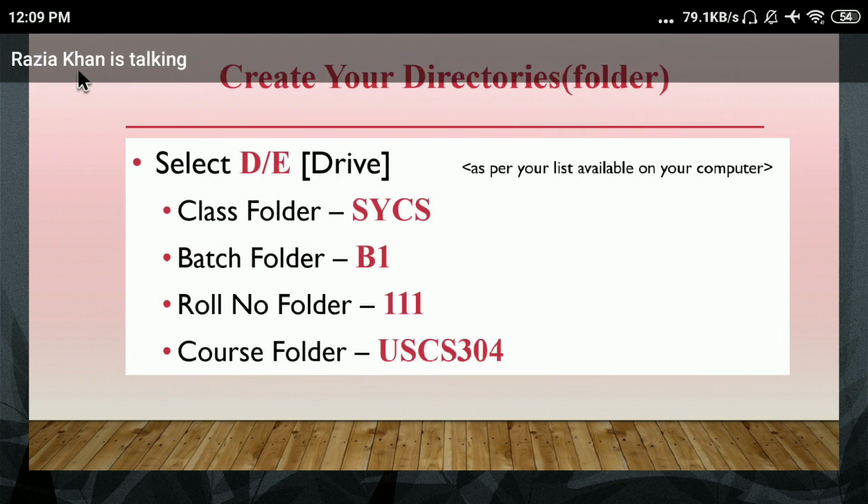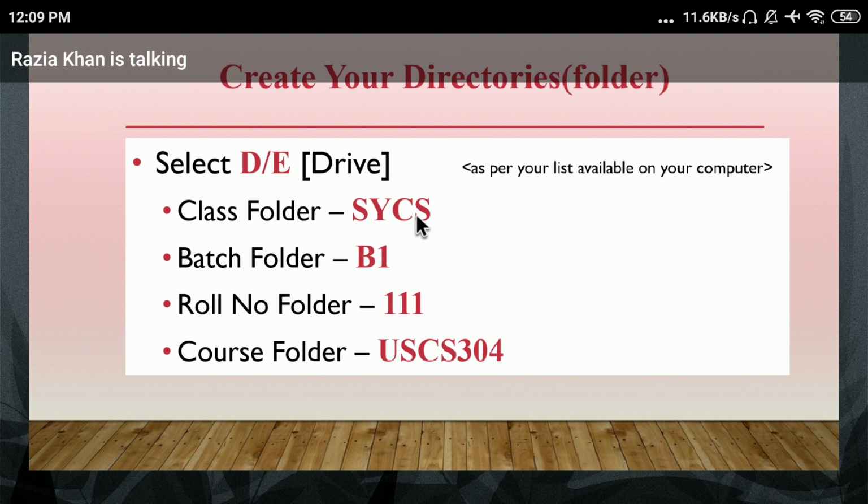Select any drive as per your list available in your system. First create the class folder, give the name SYCS, then the batch folder, then in that the roll number folder, and in that the subject code folder. Whenever we perform our practicals, you have to make the directory like that. Select the D or E drive, then first create the SYCS folder, then in that create the batch folder.